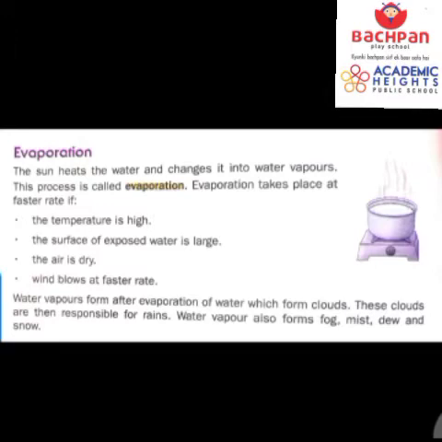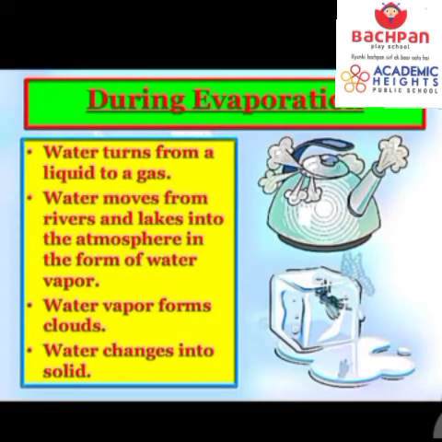Is that clear? So water vapor also forms fog, mist, dew and snow. See to it, what happens during evaporation? Water turns from a liquid to a gas. जब हम लोग हीट करते हैं ना, एक केटल को हीट कर रहे हो, तो जो लिक्विड होता है वो किस में टर्न हो जाता है? वाटर वेपर्स में. Water moves from the rivers and lakes into the atmosphere in the form of water vapor only.